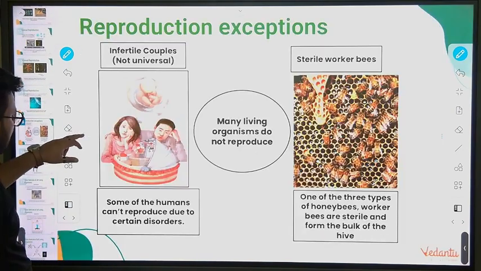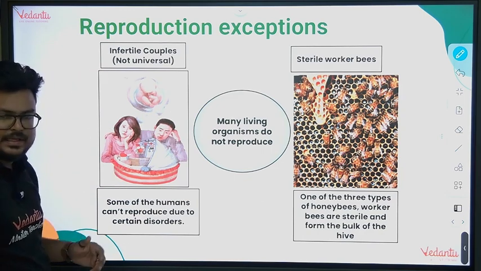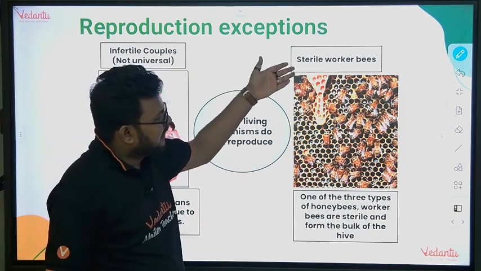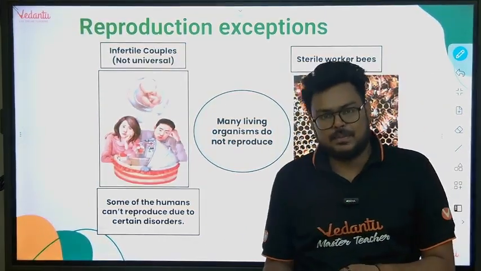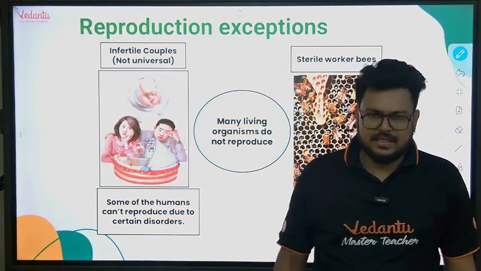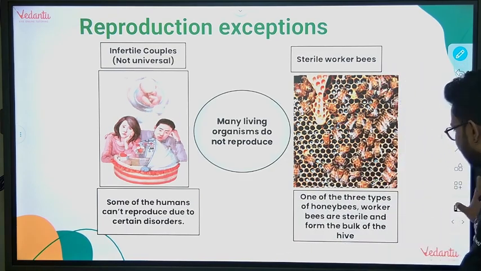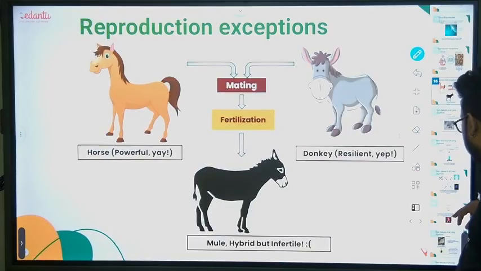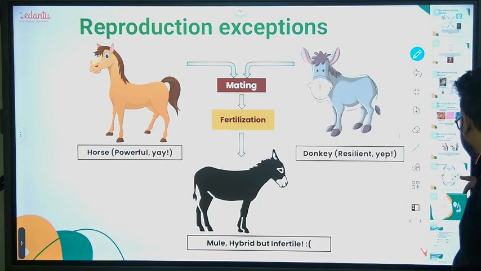Like I told you, exceptions. Infertile couples are also living organisms, but they cannot reproduce. Like I gave the example of worker bees: worker bees do not participate in reproduction. Only the queen bee participates in reproduction, and males are formed parthenogenetically, that is a different concept, fine. But worker bees do not participate in reproduction, right? We have the mule also, which does not participate in reproduction. So these are not the defining properties; only three properties are our defining properties. Okay.